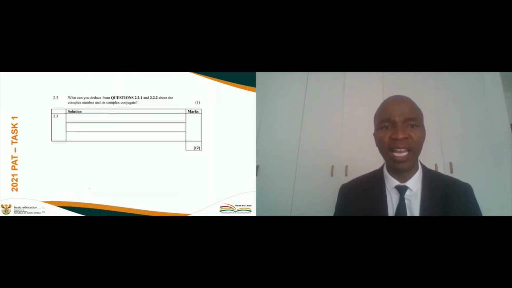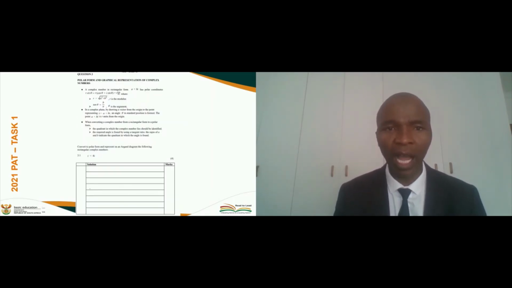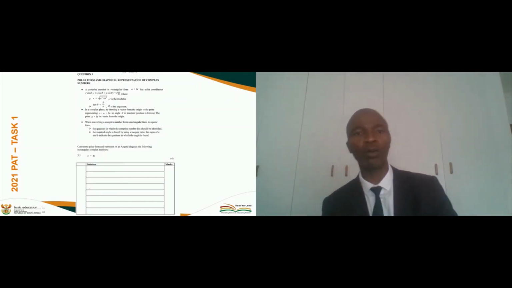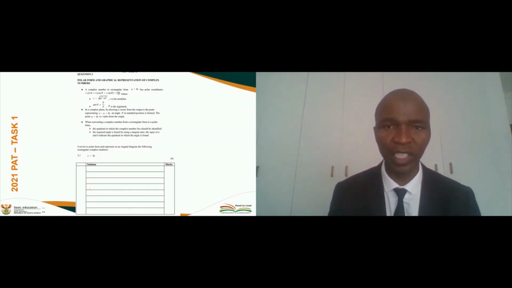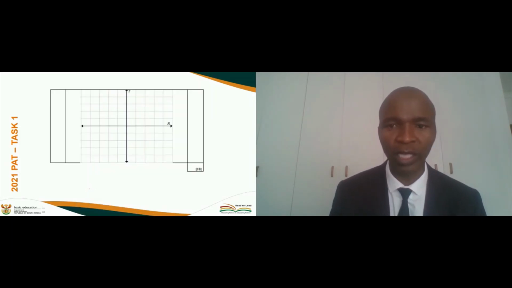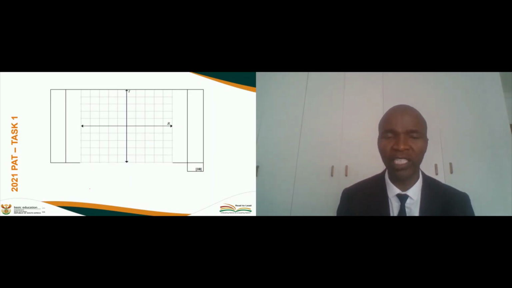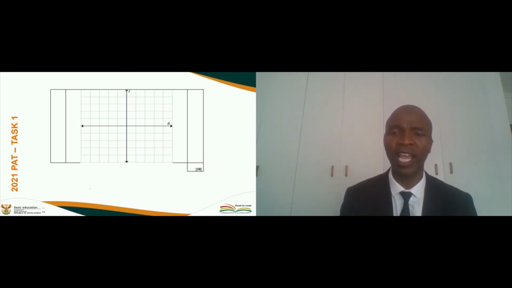And then, like I said, after that, there was the issue of converting from graphical to polar notation, or polar notation and graphical representation of complex numbers, and converting from polar to rectangular and so on. And then I think this is one of the graphs. I'm not sure. This is one of the grids that was not clear, if I'm not mistaken, and we had to have an errata on it.